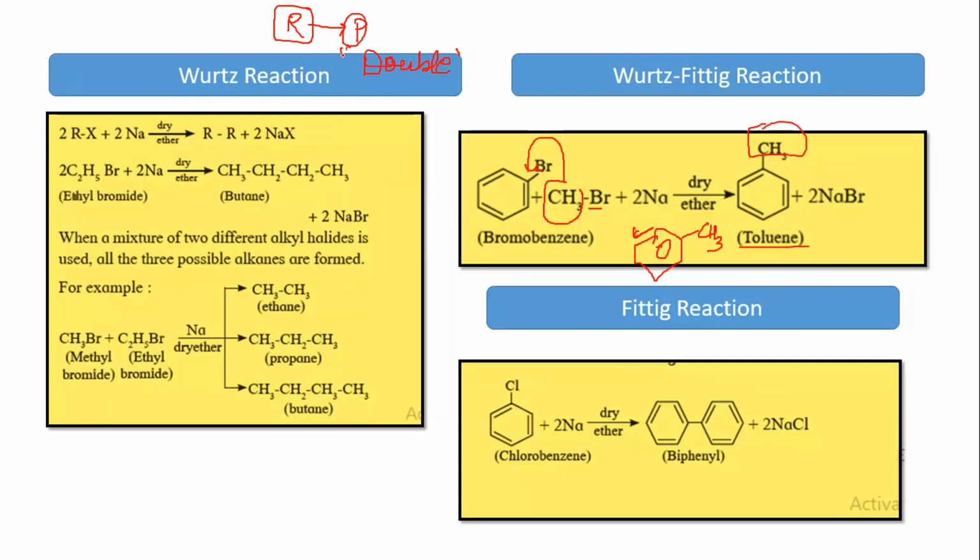I said from reactant to product, the number of carbons should double. So it is happening in Wurtz, isn't it, sir? In Fittig it is happening, isn't it, sir? Phenyl became biphenyl. Is it happening in Wurtz-Fittig? No sir, it's not happening.